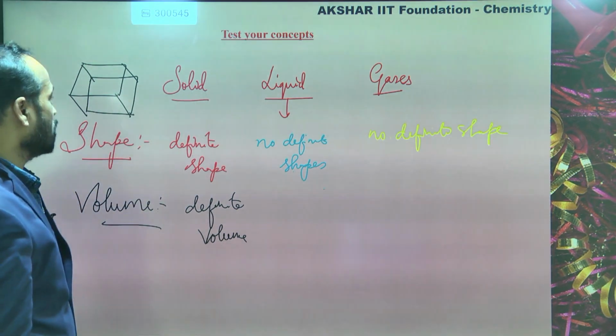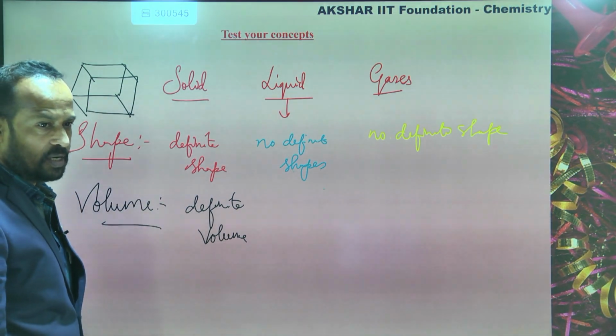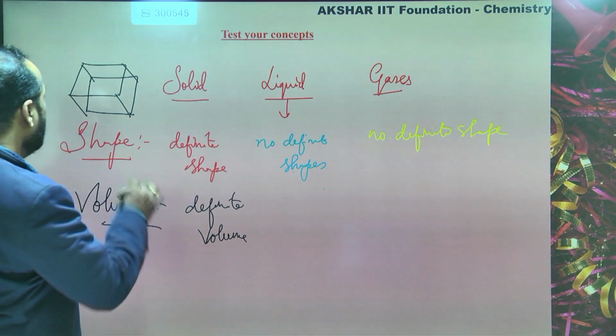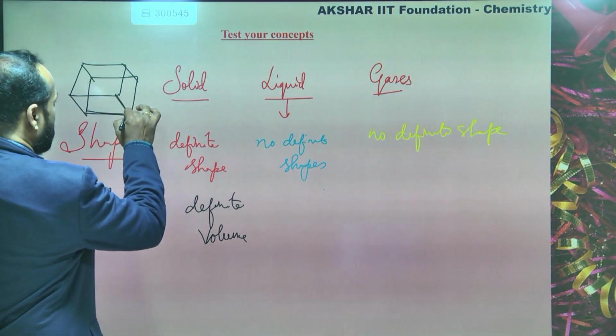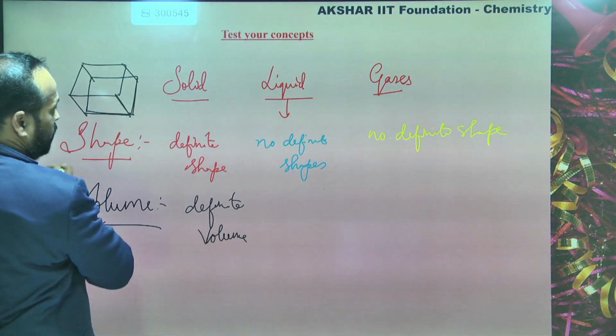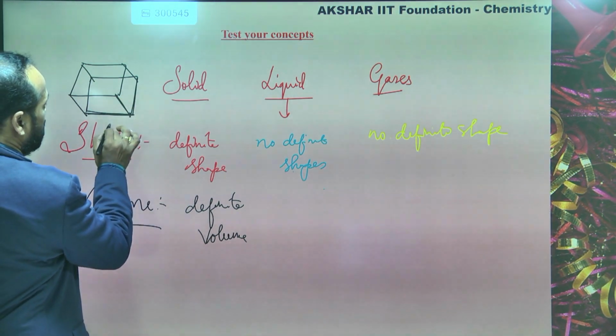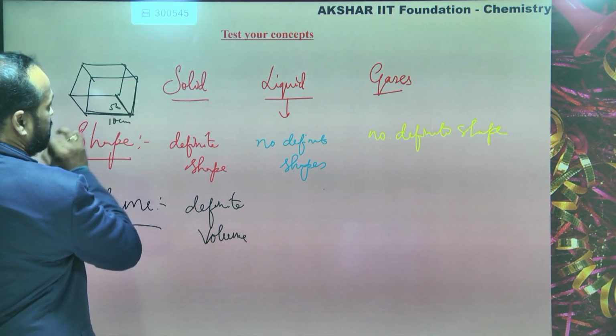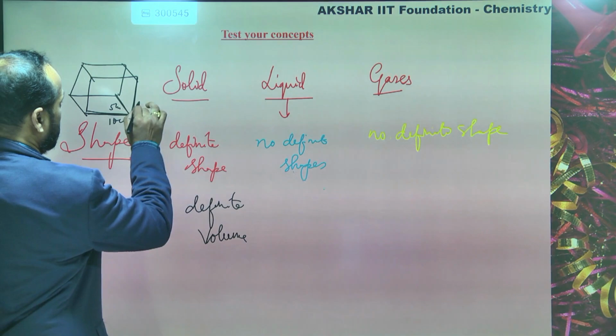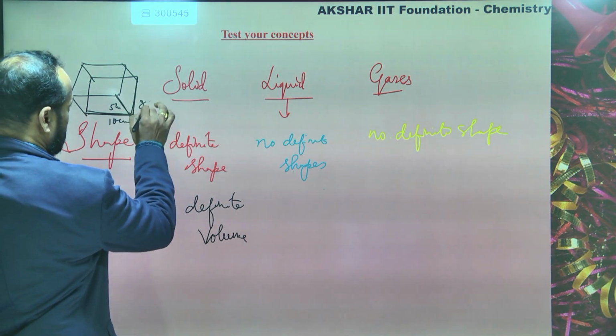This block is what? A solid. Say this is the length, this is the breadth and this is the height. Take the length as 10 centimeters, the breadth as 5 centimeters and the height as 8 centimeters.